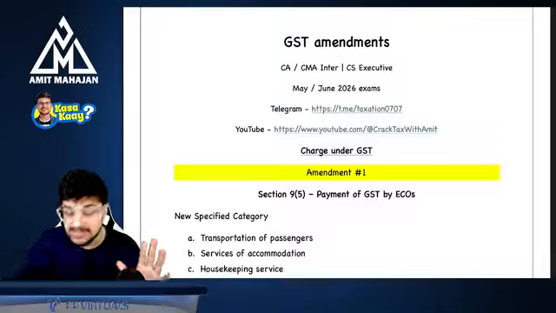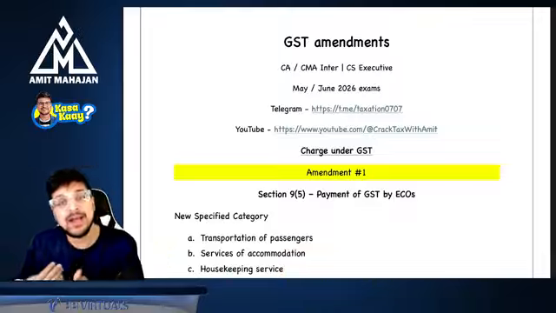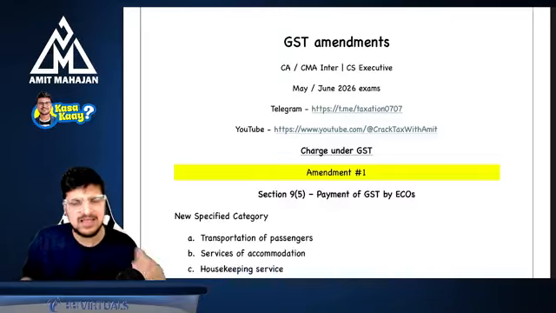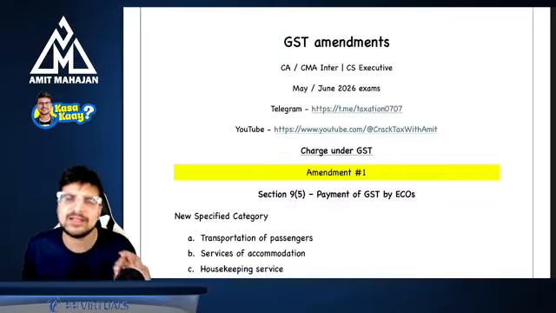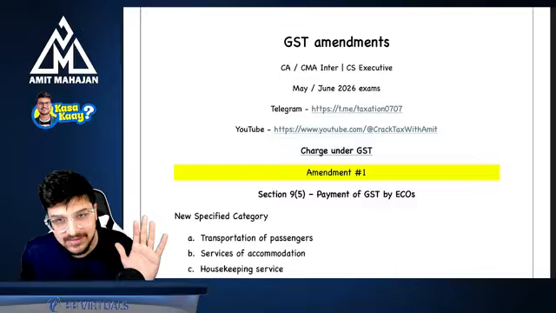Very simple amendments. And one question I'm getting is, sir, do we have to buy a new book because we already have your old book and pocket book as well? So let me tell you one thing very frankly, you don't need to buy a new book. There is no requirement at all. Just refer to this amendment sheet. It is absolutely fine.